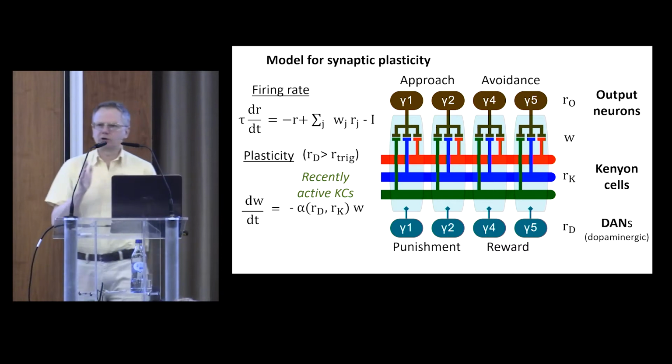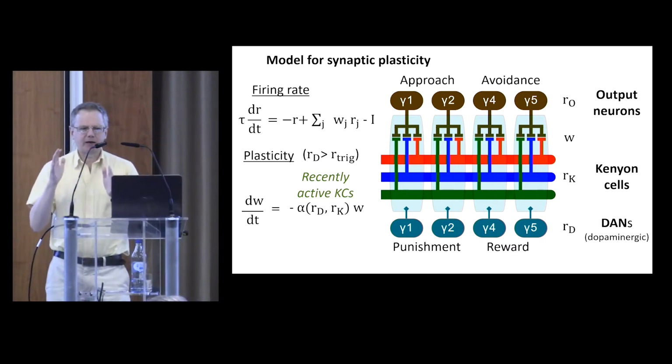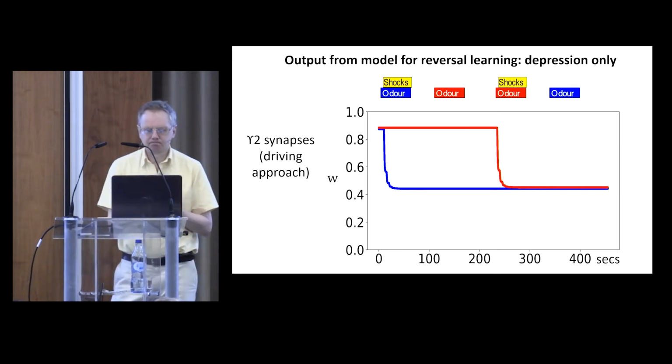And to begin with, we include a plasticity rule, which is that if the DANs fire at a high rate, then for any Kenyon cells that were recently active, we will depress those synapses. That's our plasticity rule. So that's the only time that alpha is non-zero. So let's apply this model to the reversal learning that we've already seen.